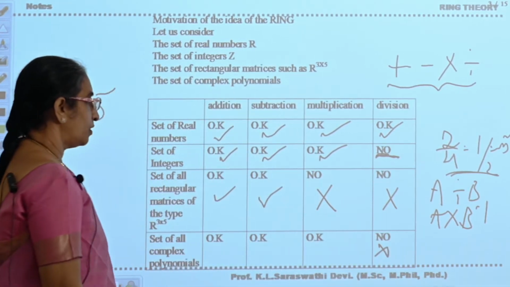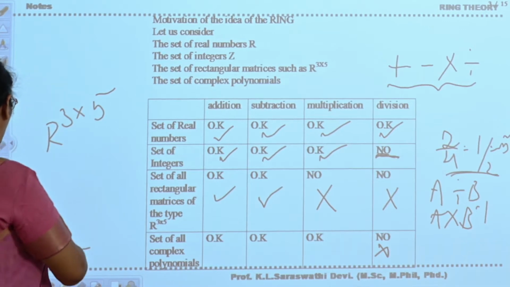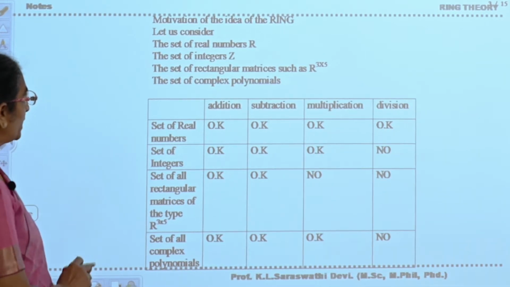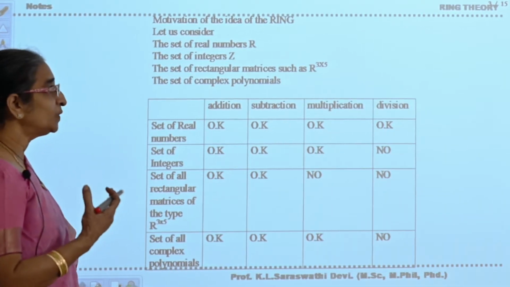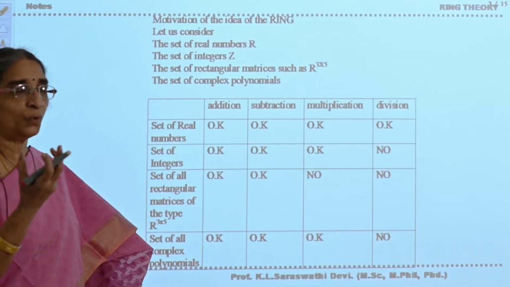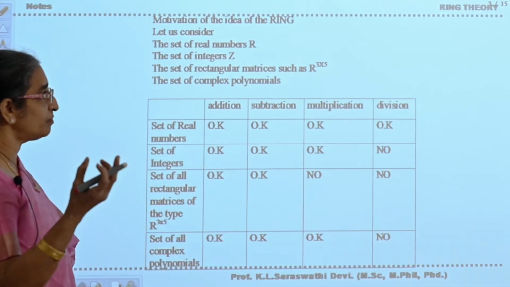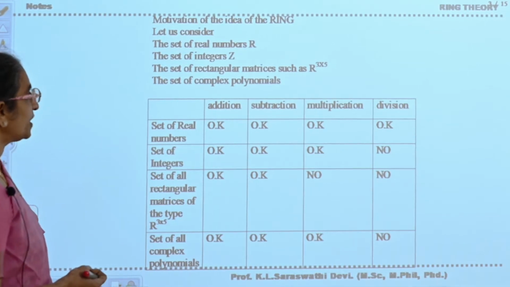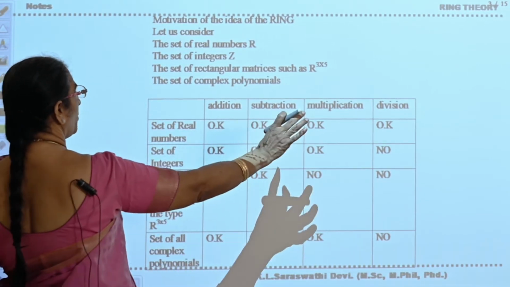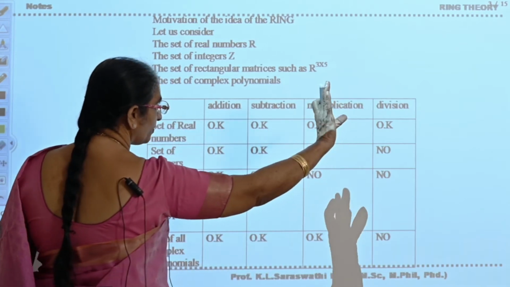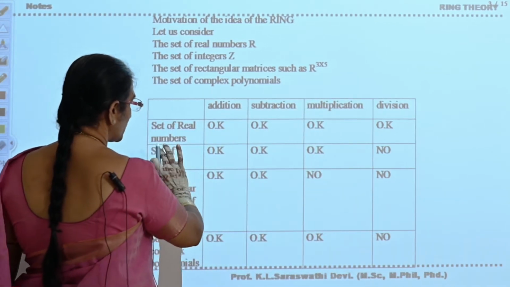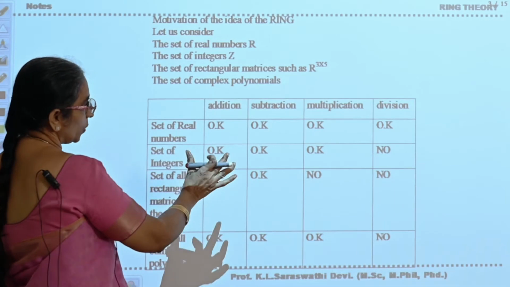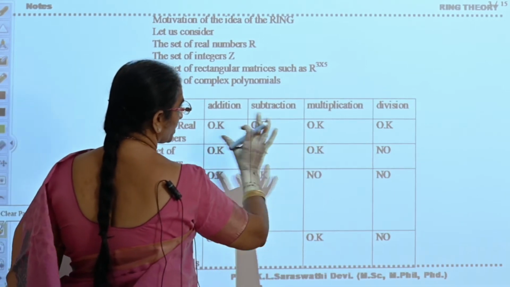Now, see here, you have considered 4 sets. How they are behaving with respect to addition, subtraction, multiplication, division, you have seen. With respect to all the 4 fundamental operators, the set of real numbers is closed. Coming to the set of integers, it is closed with respect to the first 3 operators.